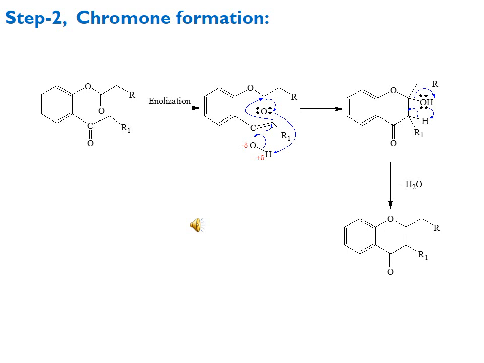In it you can see at the second position there is a substitution, and this substituted part is from the anhydride functionality or acid anhydride reactant, and the substitution present at the third carbon is from the ketonic part or ketonic functionality of the hydroxy aryl ketones. So in this way we get the formation of chromone. So this is all about the chromone formation, and the second lecture is also finished here, and thanks.